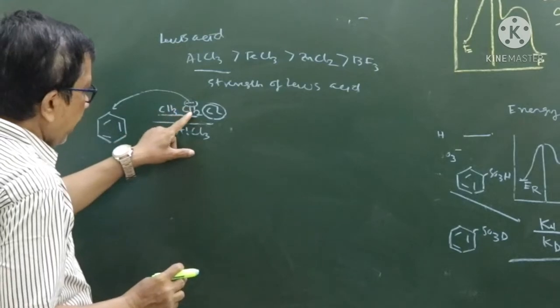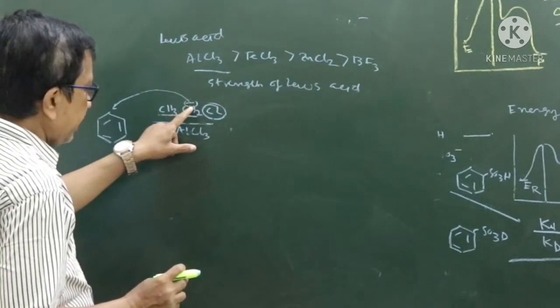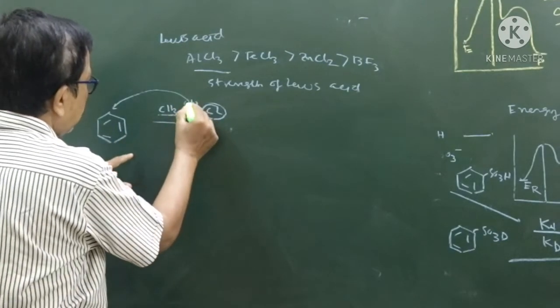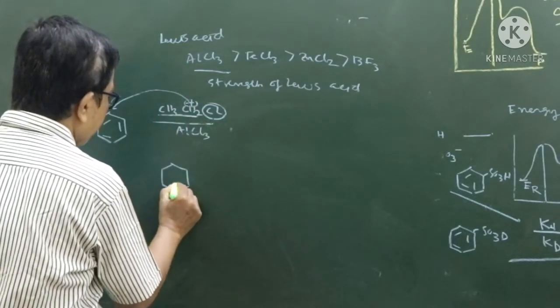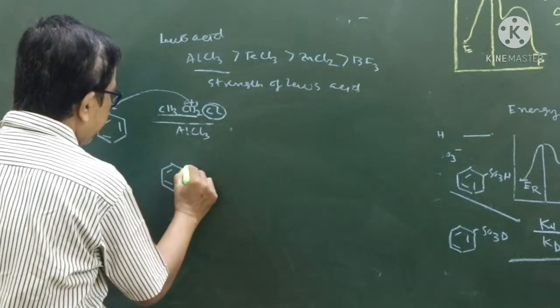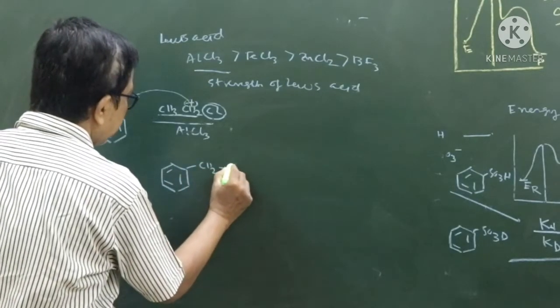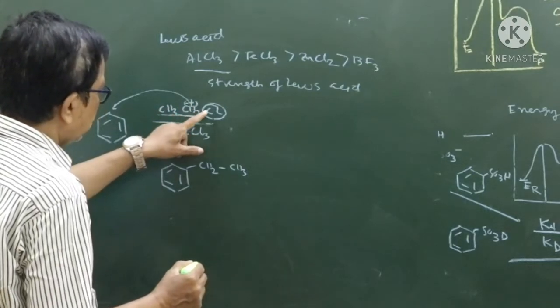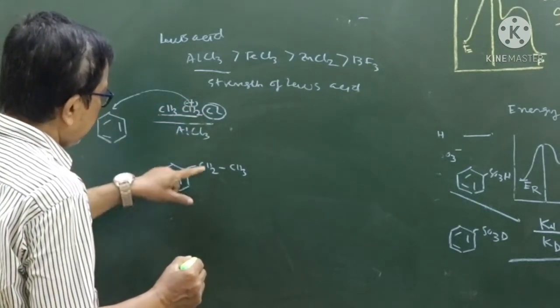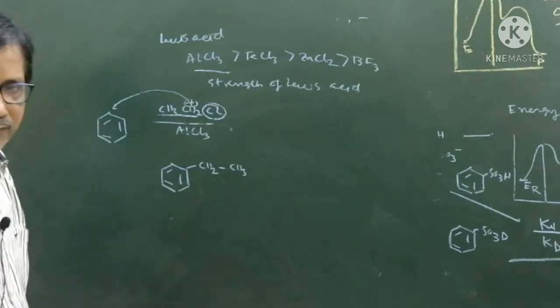The carbon attached to the Cl should carry a slightly positive charge to attack the benzene nucleus. So the mechanism will be the same as before, and the product will be CH2CH3. Never write CH3CH2, because the carbon to which chlorine is attached carries the positive charge.